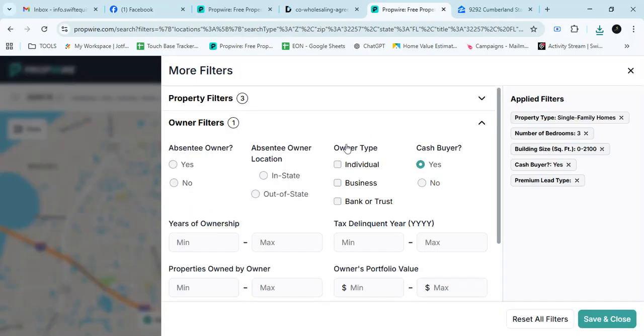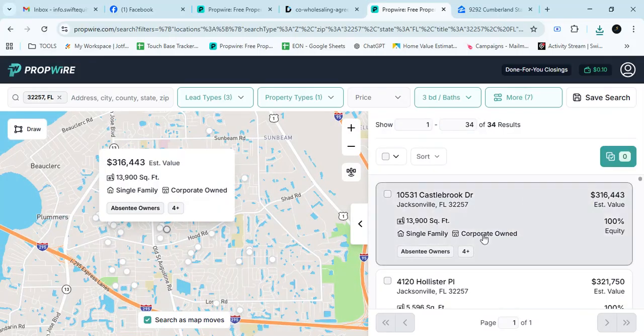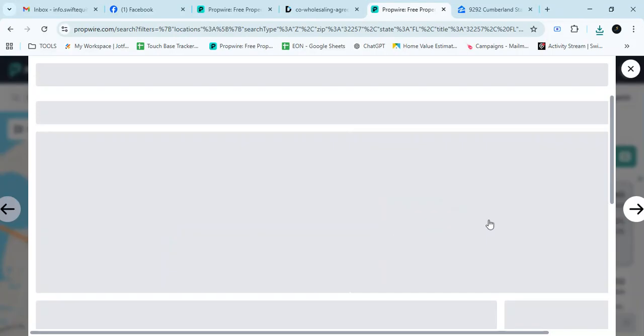Now, this is for the magic. I like to deal with people that have at least five properties and they have to have some skin in the game. All right. So there you go. Those are my landlords right here.